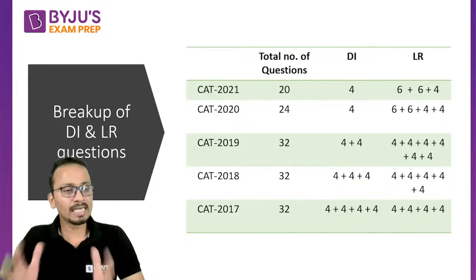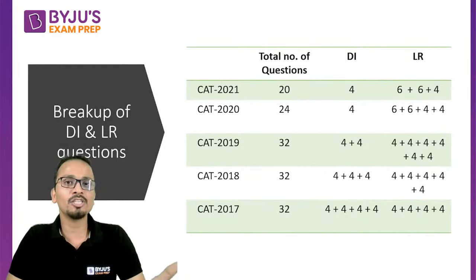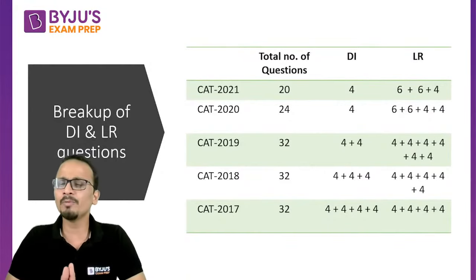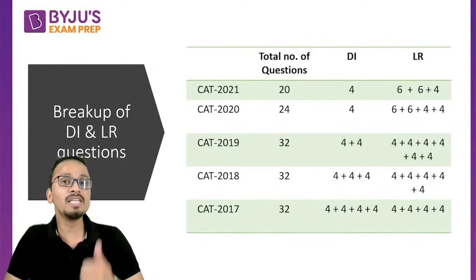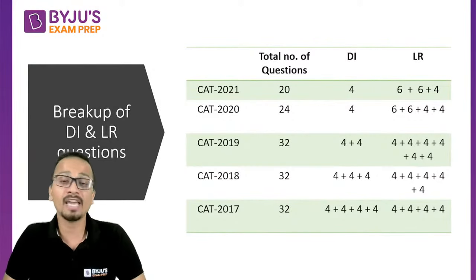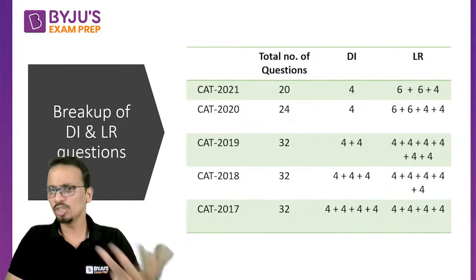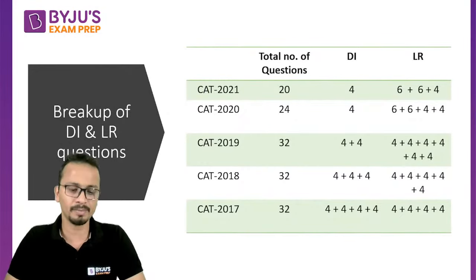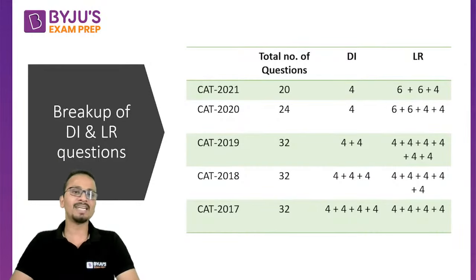Also, understanding these calculations, practicing them, and increasing your speed will not only help you in CAT, but will also help you in other examinations, specifically IIFT, XAT, or Symbiosis, NMIMS. In these examinations, you will find a good number of sets on data interpretation. All right. So this was about the breakup of DI and LR questions.